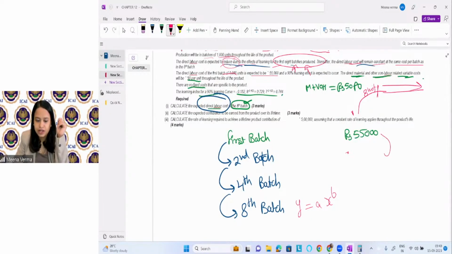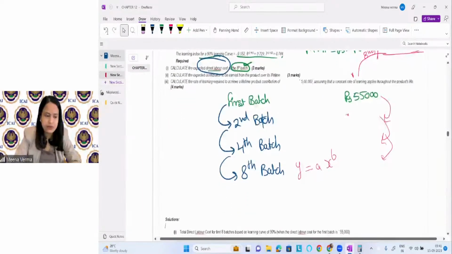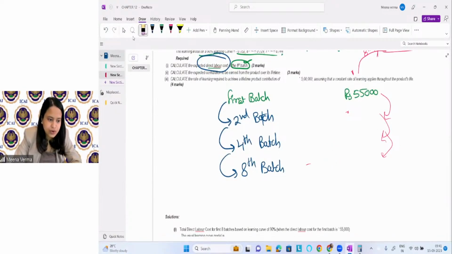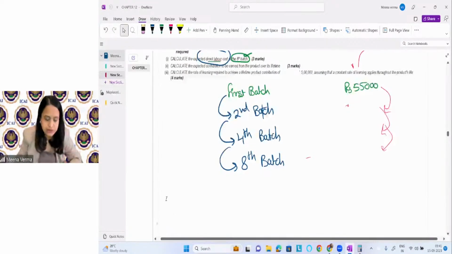I believe that if we apply the 90% learning curve, it could come the same, but let me use both methods to find it. I just want to make sure that it will come equal or not. Okay. So for the 8th unit, we can use the formula and we can use this logic also.